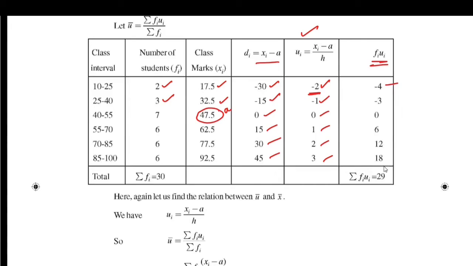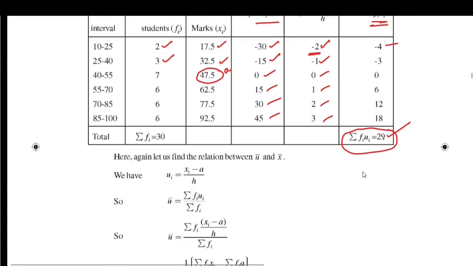In this way, fi ui's are calculated and the sum of fi ui is taken here. Sigma fi ui is equal to 29 we obtained here. Now we can calculate the mean of u's, that is u bar is equal to sigma fi ui by sigma fi. Here sigma fi ui is the total of all fi ui's, and sigma fi is the number of observations.